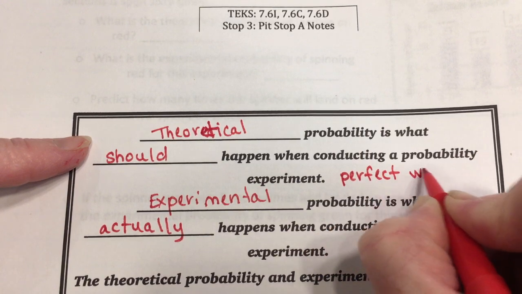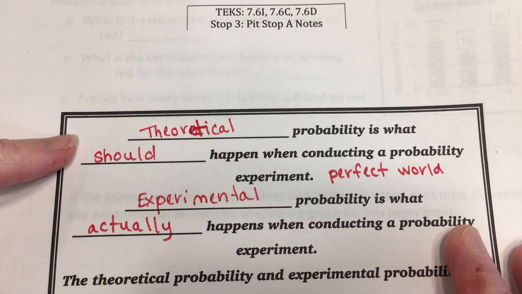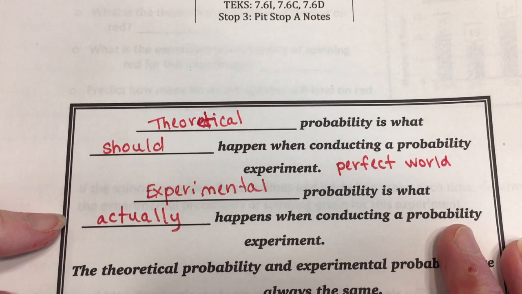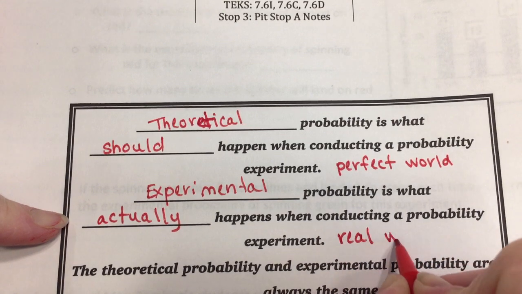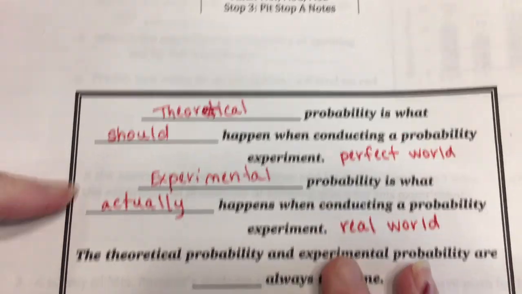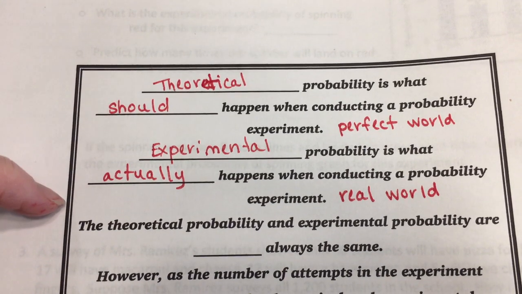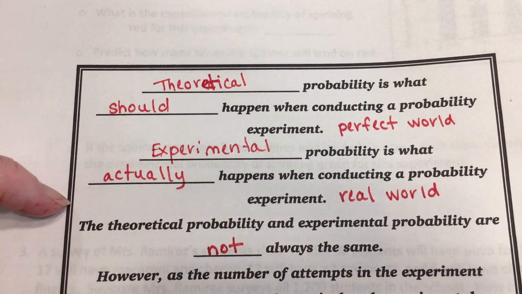In a perfect world, I toss a coin 2 times, 1 time I'm going to get heads, 1 time I'm going to get tails. In experimental probability, this is what happens in the real world. I toss a coin 2 times. Maybe I get tails both times. All right? So the theoretical and experimental probability are not always the same thing.